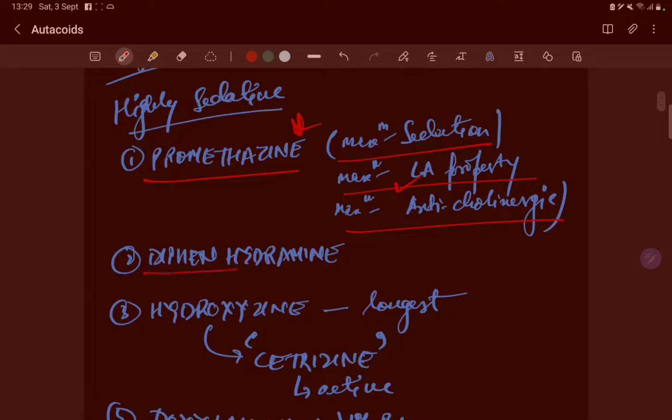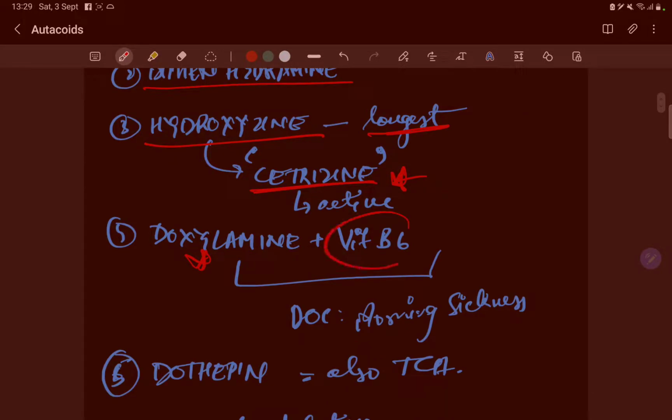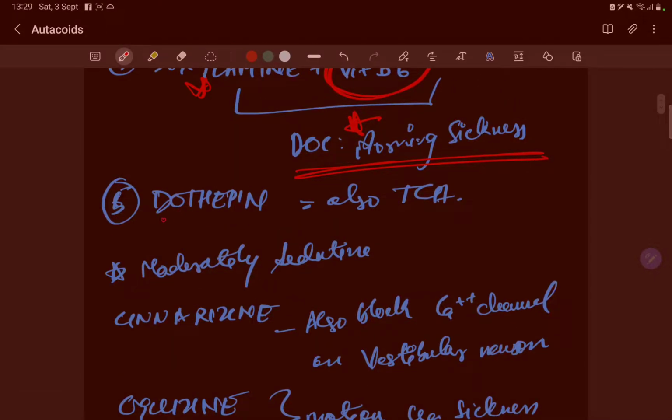Okay, diphenhydramine, hydroxyzine, which will break down into cetirizine. So hydroxyzine is the prodrug of cetirizine. It is the longest acting. Doxylamine, with vitamin B6, is the drug of choice for morning sickness in pregnancy. Then there is doxepin. It's a tricyclic antidepressant.